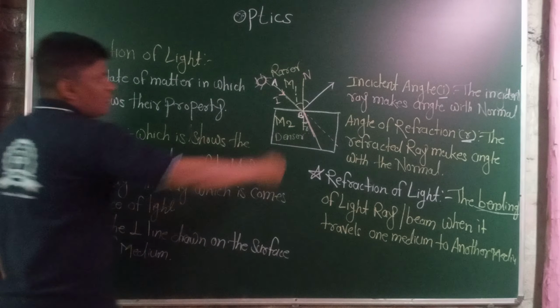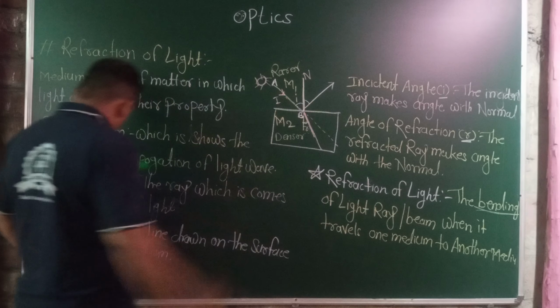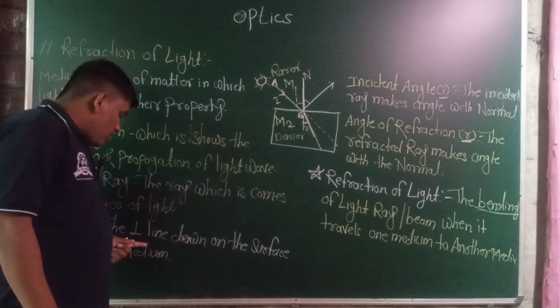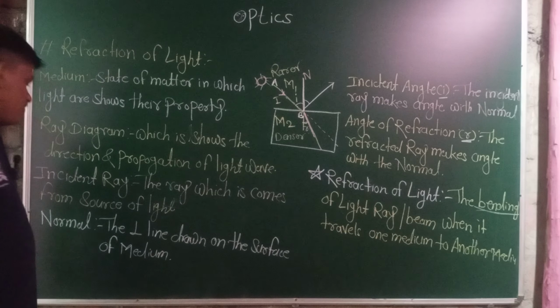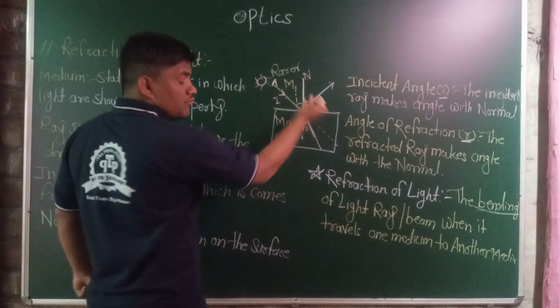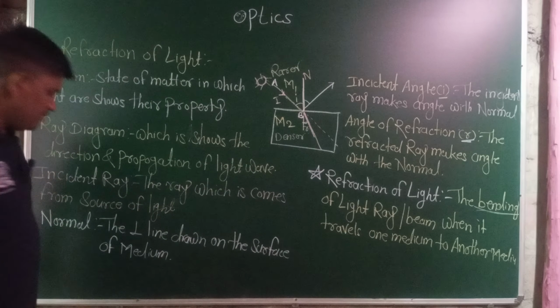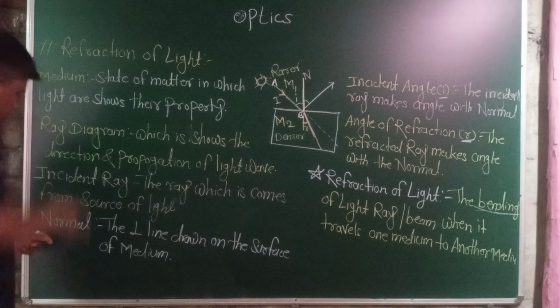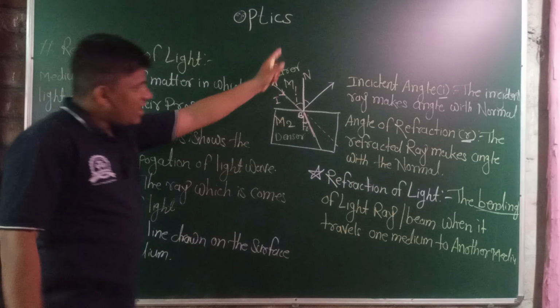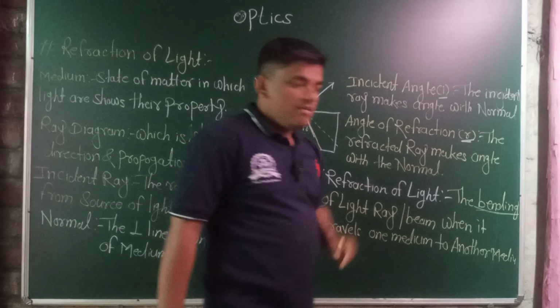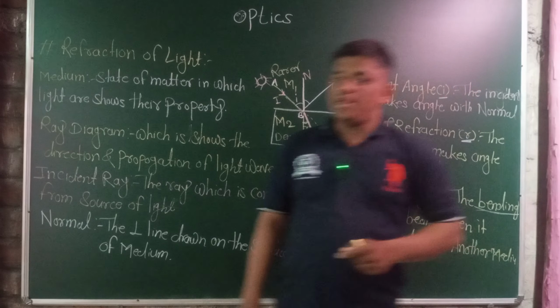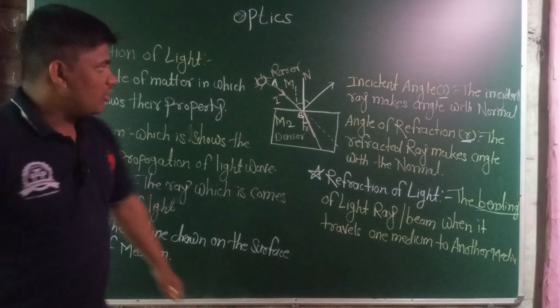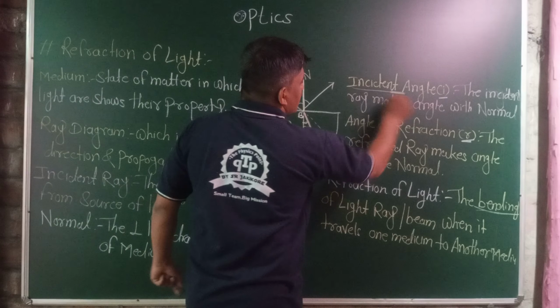Then another one is the normal, which is denoted as capital N. Normal is the perpendicular line drawn on the surface of the medium. This is the surface of the two mediums, or the boundary of the medium. The normal is a perpendicular line drawn on the boundary or the surface of the medium, and this is called the normal. Another one is the incident angle.